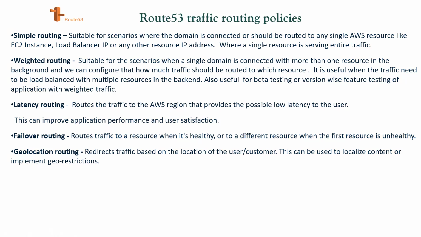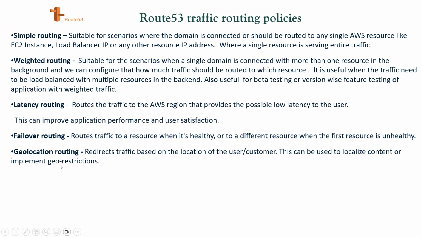If one of the resources is unhealthy, we can configure that in such a case, all the traffic moves to the healthy resources, and it will avoid routing the traffic to the unhealthy resource. And when that EC2 instance or virtual machine comes back healthy, then it will start routing the traffic to that resource again. So that is called failover routing.